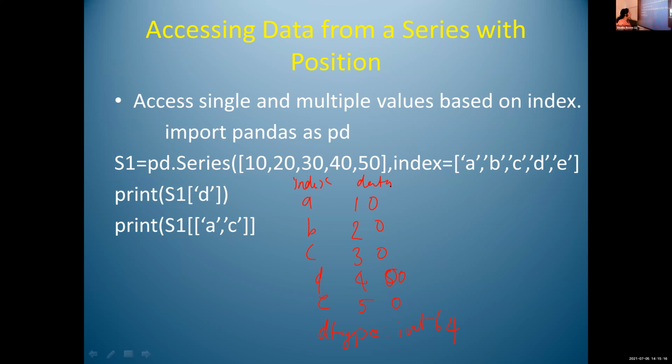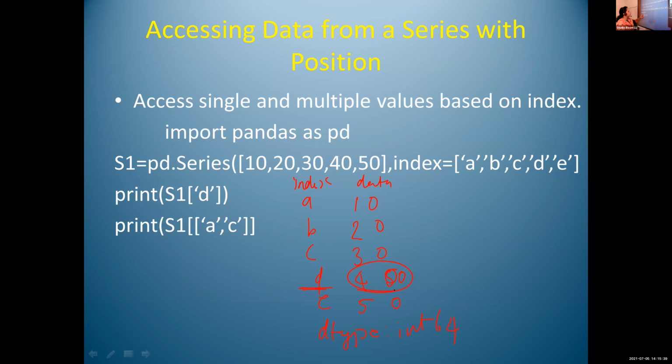Amal, what is the output? s1 of D means s1 is the series and D is the index name. The data value at index D is 40. Print s1 of D means D is the index value.